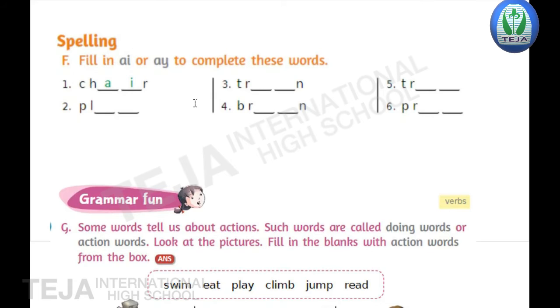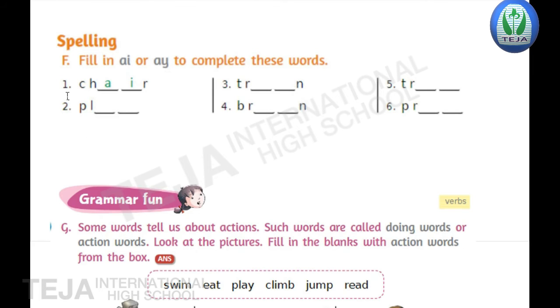spelling. In spelling, bit F, fill in AI or AY to complete these words. So here the blanks are given. In the blanks you can write AI or AY to complete the word. So write AI or AY and complete the word.